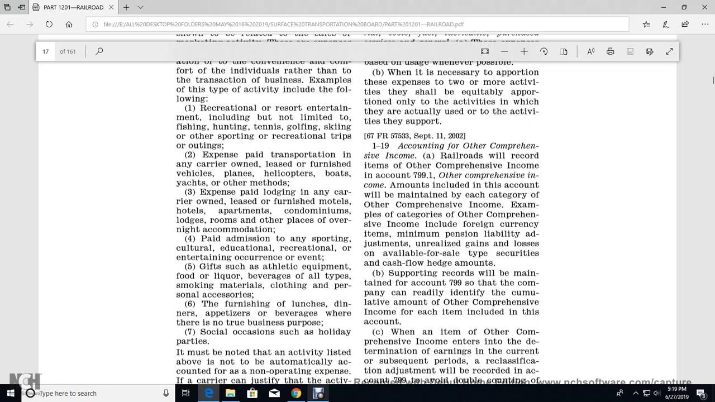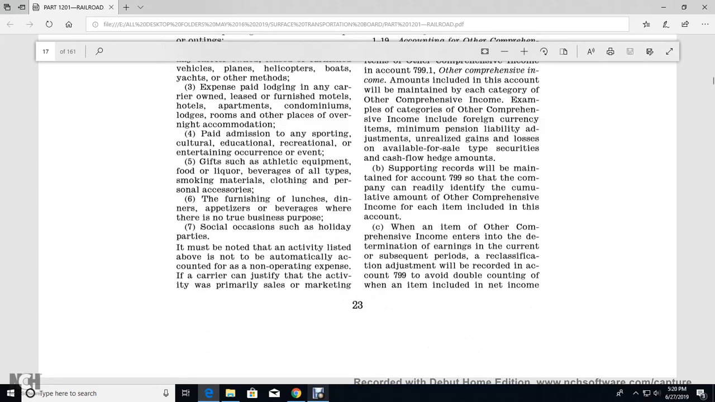Or 119, account of the other comprehensive income of the railroad, record of the other comprehensive income of the 799.1 other comprehensive income of the amounts to include the amount of the maintainment of each of the category other comprehensive income. Example of the category of the other comprehensive income to include with the foreign currency and the items of minimum and personal liability adjustment on realized gains and losses for available for sale typical security cash flow hedge amounts. Supporting record of the maintainment for account of the 799 each of the company readily identified with the cumulative amount with the only other comprehensive income of each of the item included in this account.